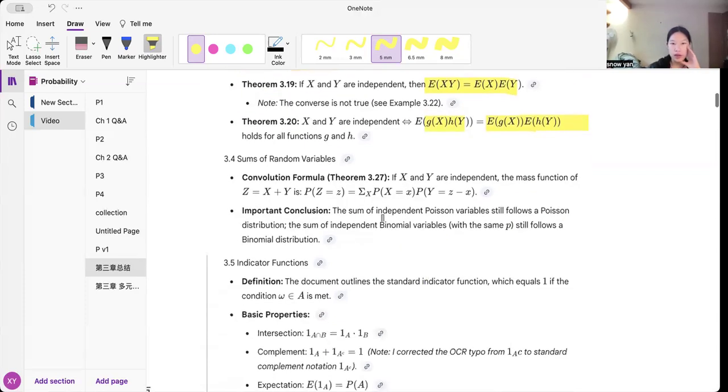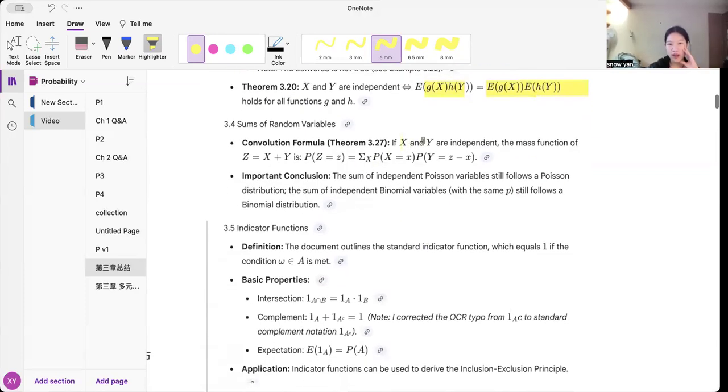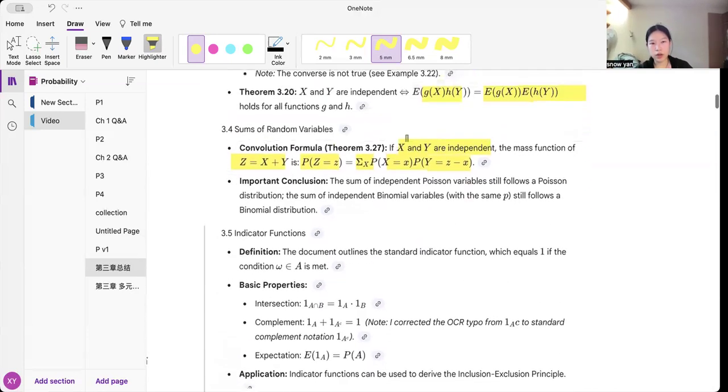And then the convolution formula is if x and y are independent, and the mass function z equals x plus y, then p of z is equal to the sum over x of p of x, and then y is z minus x. So it's pretty straightforward. You just add back whatever thing you need. So the importance of this convolution formula is that it basically means Poisson still follows Poisson, and sums of binomial variables still follow a binomial distribution.